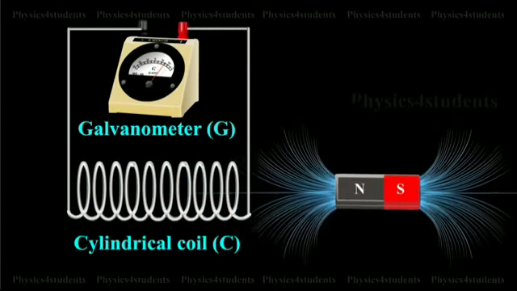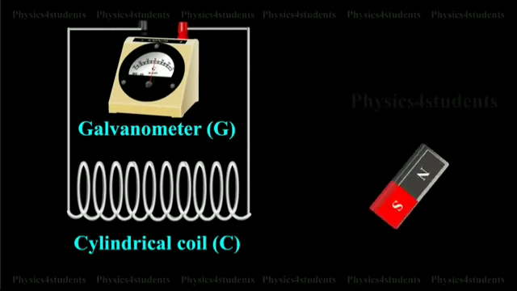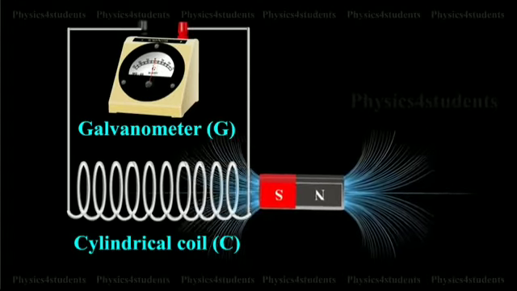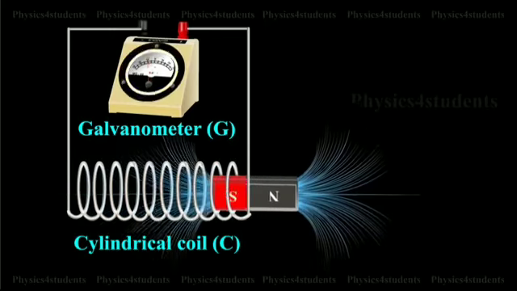The bar magnet is reversed. The south pole now faces the coil. When the above experiment is repeated, the deflections are opposite to that obtained in the case of the north pole.